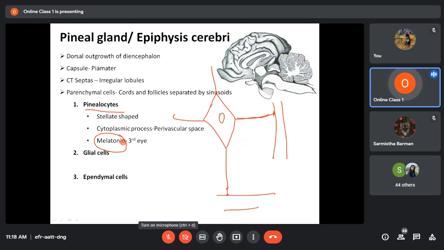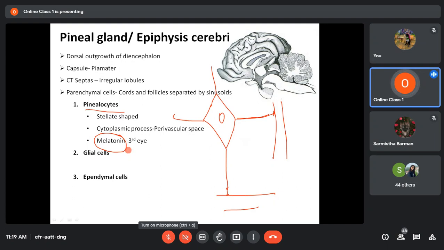Now, as we all know, the secretion of melatonin hormone is activated in darkness. That means whenever there is darkness, then only there is secretion of melatonin. During the day or when you are under some light, the pineal gland will not secrete melatonin. The pineal gland will start secreting melatonin whenever you are in some dark area or whenever there is darkness.